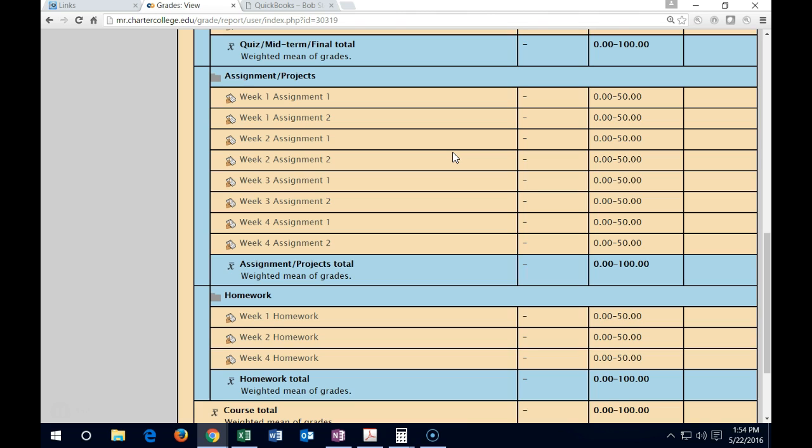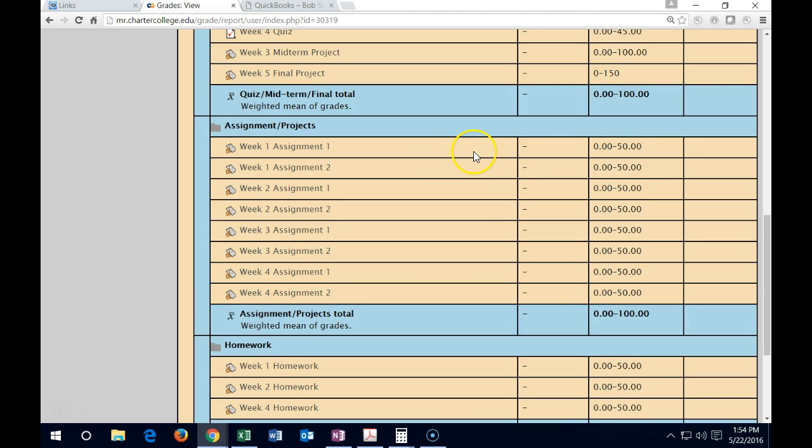Then, of course, at the end of week 2, any work that was completed within week 2, whether it was stuff that should have been done in week 1 but is late, or new work that is completed in week 2, is going to be due on Sunday. And the same process will happen in that I'll have until Tuesday, and hopefully Tuesday around noon, I'll have everything updated, and then you can go back in here and check for any work that was done within week 2. So that's going to be it for the week 2 overview, and so have a good week.